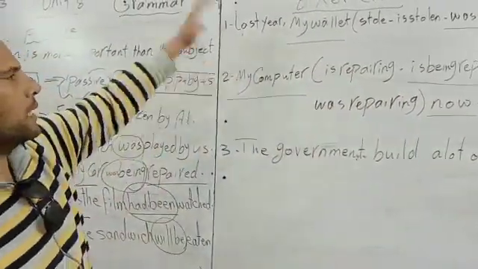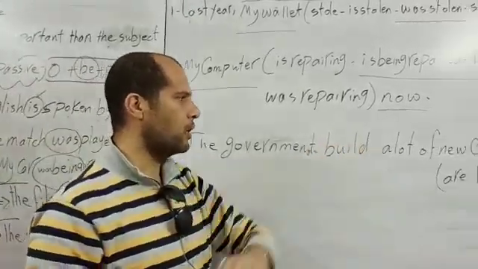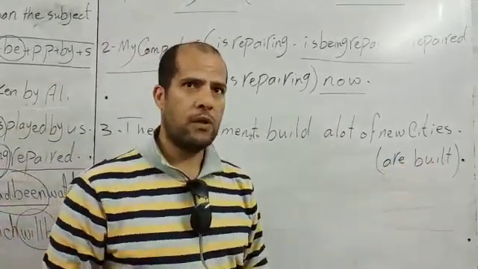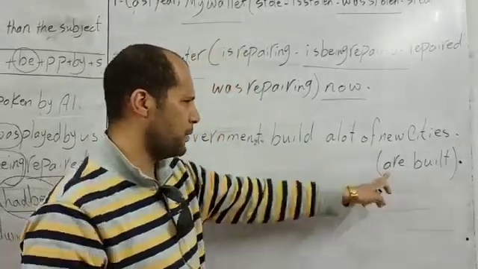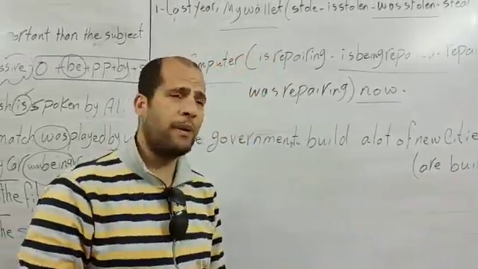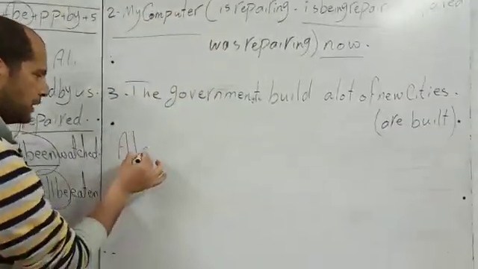This is multiple choice sentences. If it is rewrite, the government built a lot of new cities. Are built. We want to use are built. What does it mean to begin the sentence with are built? Are built, verb to be, with past participle. Oh, he wants to change from active into passive, so I begin with the object. A lot of new cities.